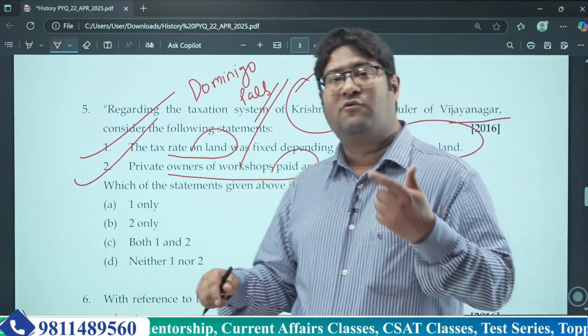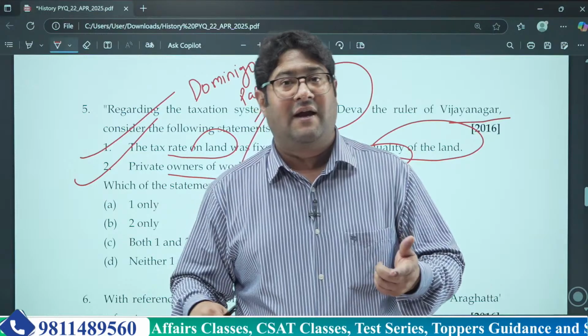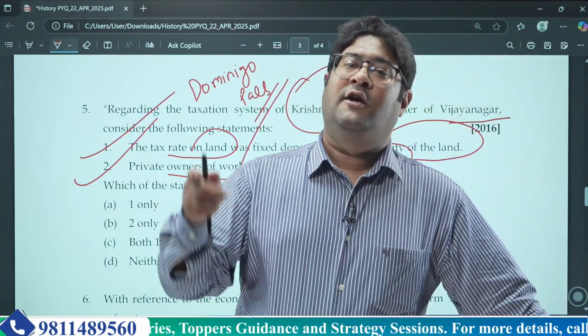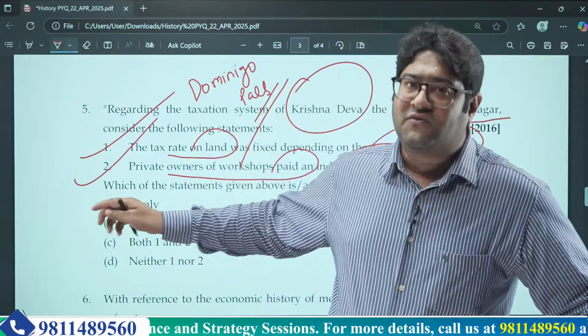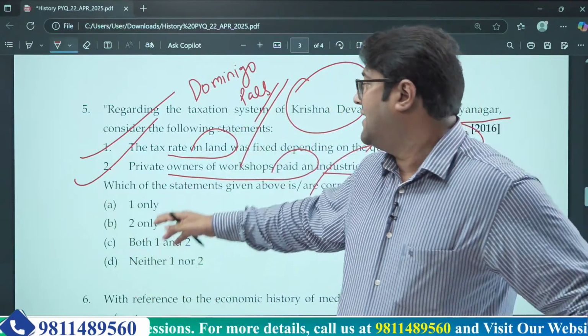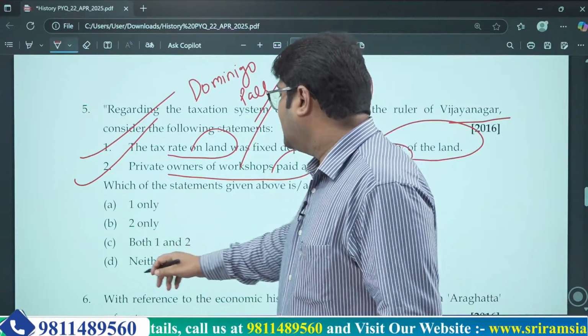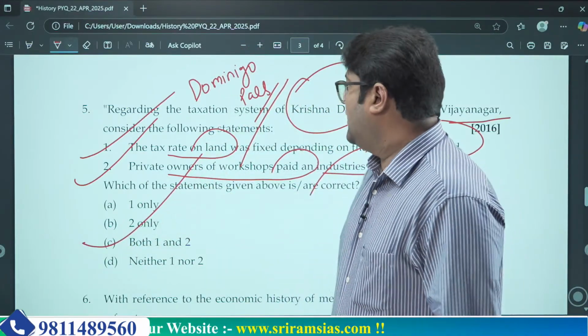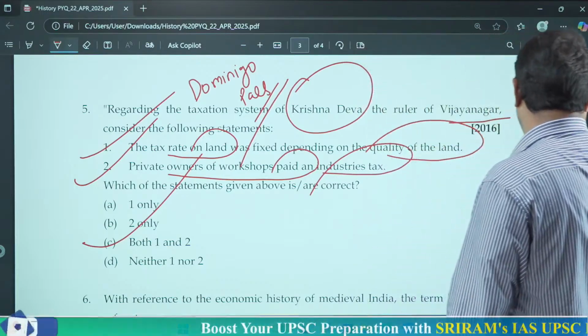They had to pay the industries tax, like nowadays we have corporation tax. In the same fashion, during those times, they had to pay an industries tax. So that's why the second statement is also correct. So the correct answer is both 1 and 2. Got it? Now let's move to the next question.